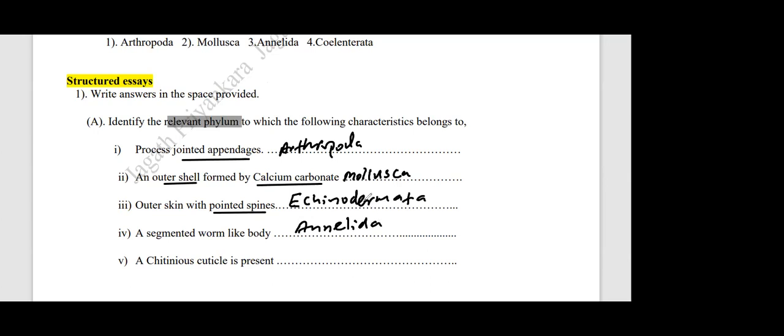Number 5, chitinous cuticle is present. Which phylum? External, like the outermost chitinous cuticle, a protective layer. Sumela? Aroshi? Phylum Arthropoda.